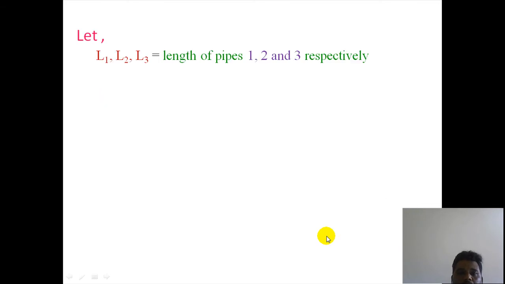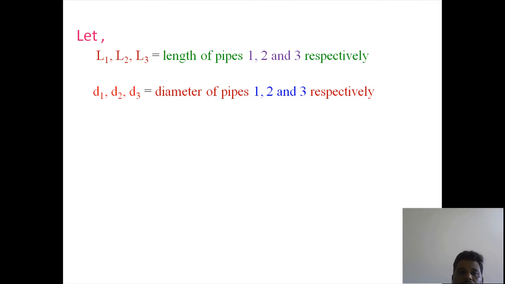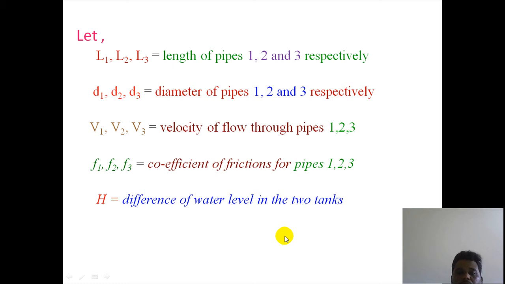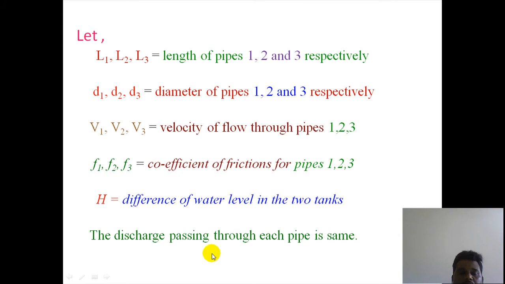Let L1, L2, L3 be the lengths of pipes 1, 2, 3 respectively. D1, D2, D3 are the diameters of pipes 1, 2, 3 respectively. V1, V2, V3 are the velocities of flow in pipes 1 to 3 respectively. F1, F2, F3 are the coefficients of friction for pipes 1 to 3. H is the difference between the water levels of the 2 tanks. Now the discharge passing through the pipes is the same.